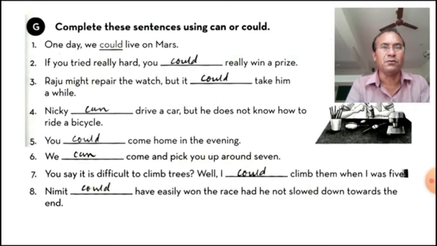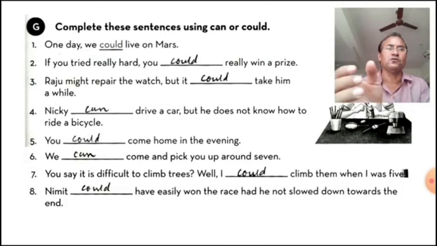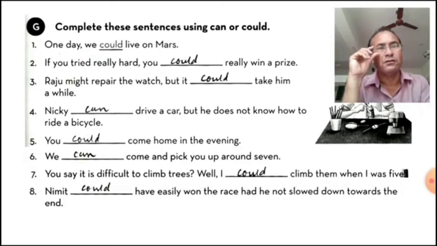You could come home in the evening. So here, not ability, but if you want, you can come. That's why we have used that could. And I think can also can be used. You can come home in the evening.